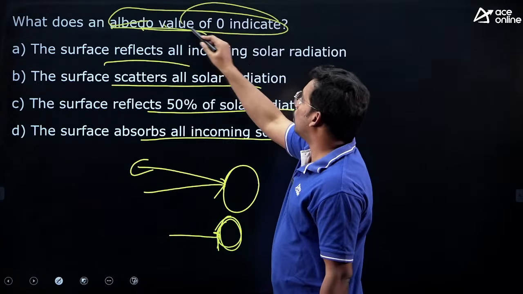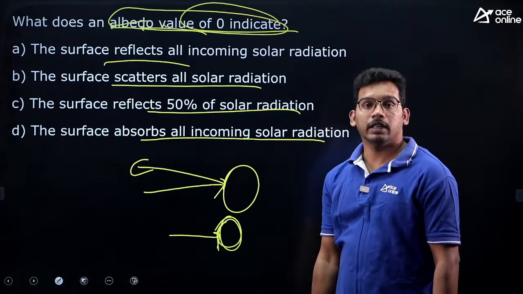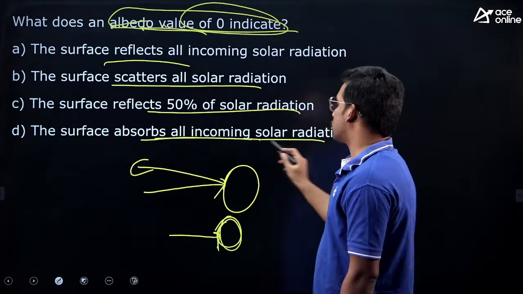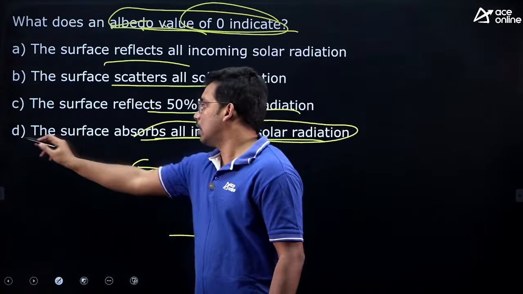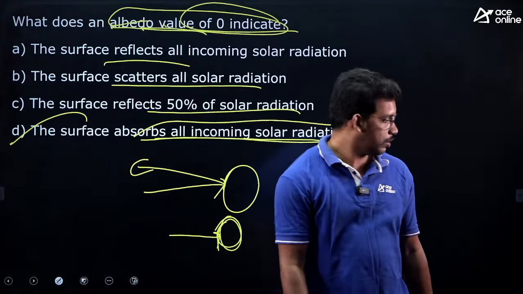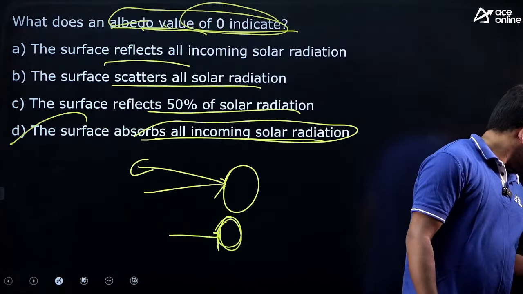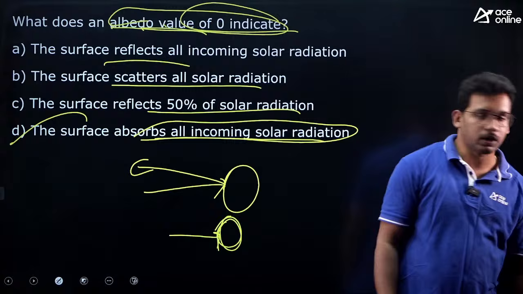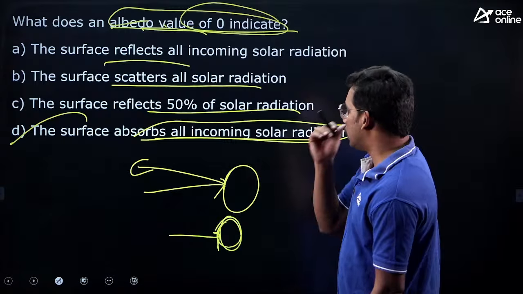So albedo 0 indicates that it is not reflecting at all, it is completely absorbed. So the surface absorbs all incoming solar radiation. Very good. Correct. Shadow and Saumil both have answered well. Good. So it is D.